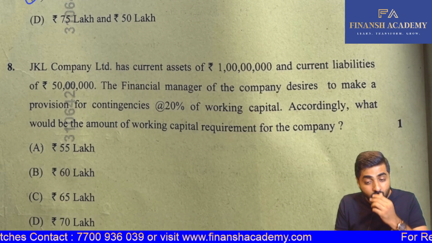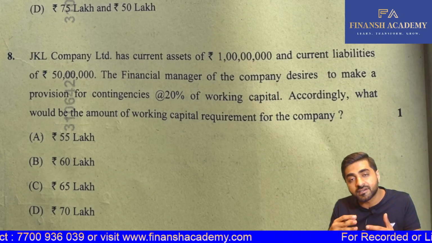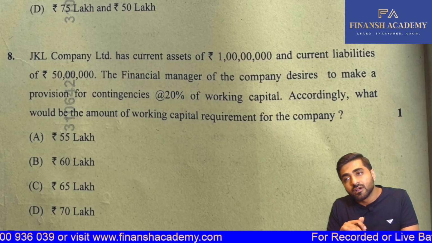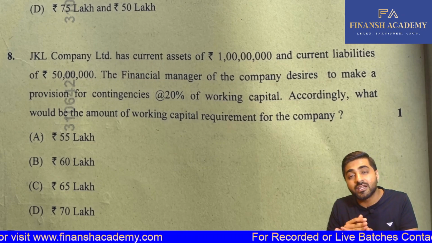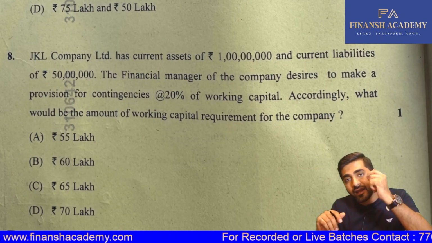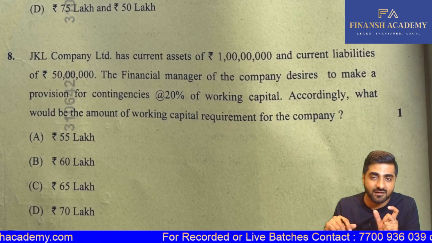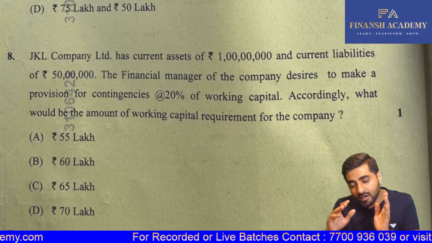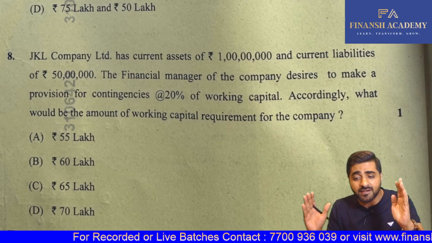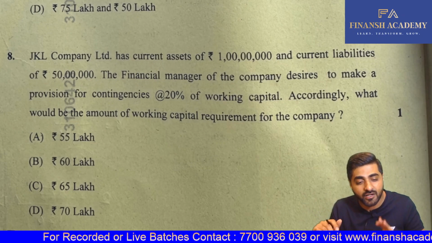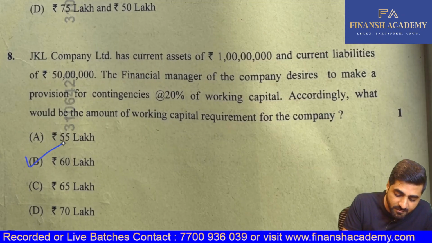And your question number 8 deals with what should be your amount of working capital after considering the provision for contingencies. That was a safety margin which needed to be added. A slightly tricky question would have been if 20% is on total working capital, then it would have been 80 plus 20, and total working capital would have been 100 lakhs. But here we simply have to add 20% to the working capital amount, which is CA minus CL. Simply add 20% to it. In that case, the option is coming as B, which is 60 lakhs.